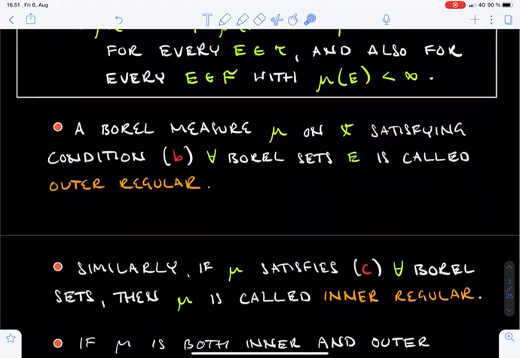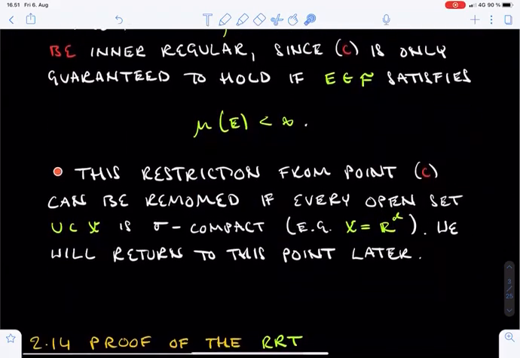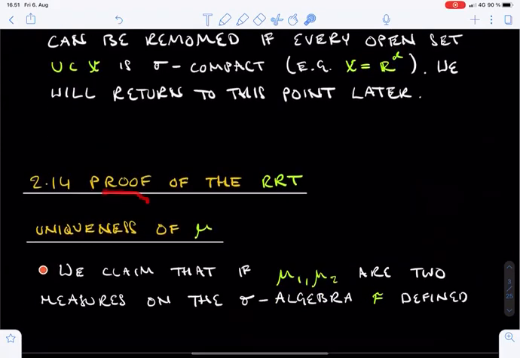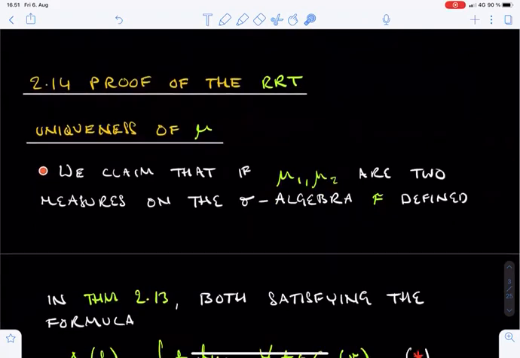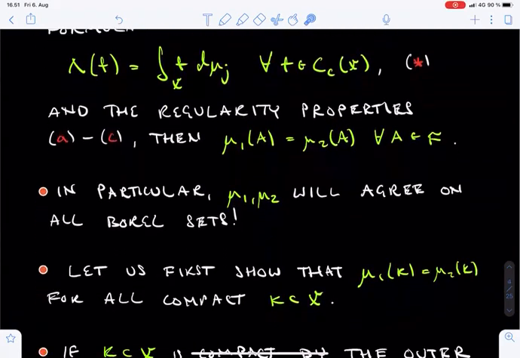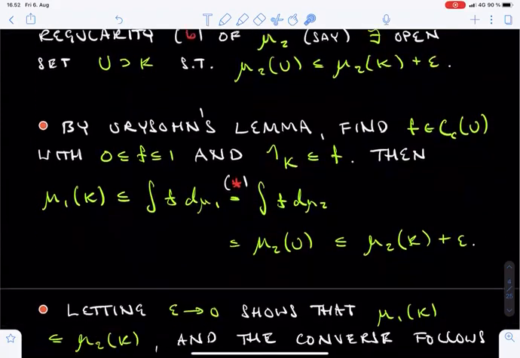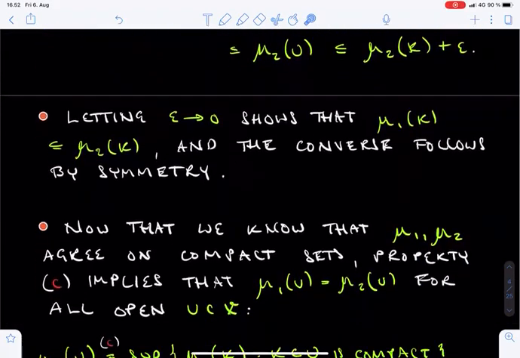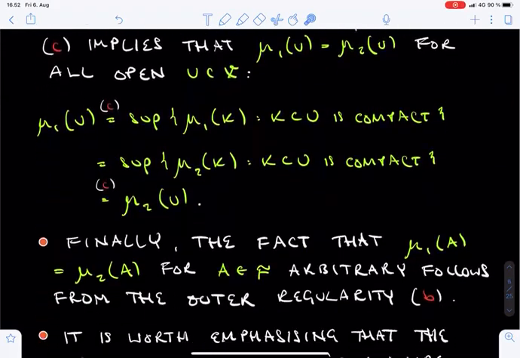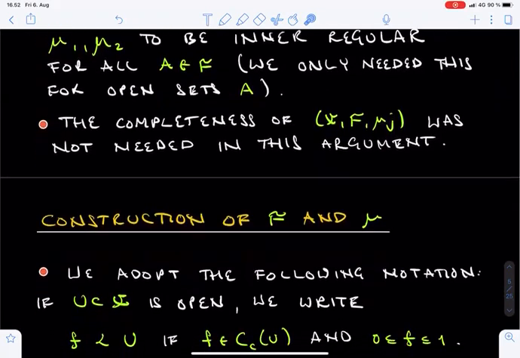As we already proved in the previous lecture, the measure μ defined on the sigma algebra F and satisfying all these properties is unique. It may be worth mentioning separately that the uniqueness of the sigma algebra F is not part of the uniqueness claim. However, if two measures on different sigma algebras F1 and F2 satisfy all the properties listed in the theorem, then the measures would agree on the intersection of these two sigma algebras. This intersection in particular contains all the Borel sets.